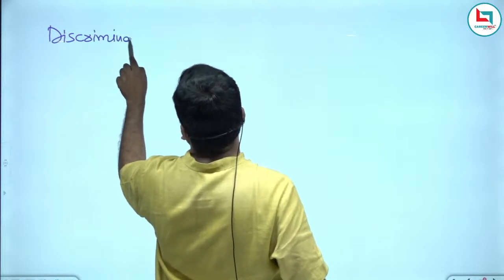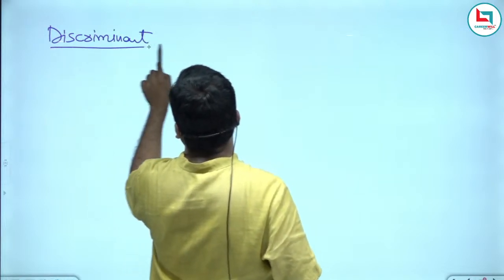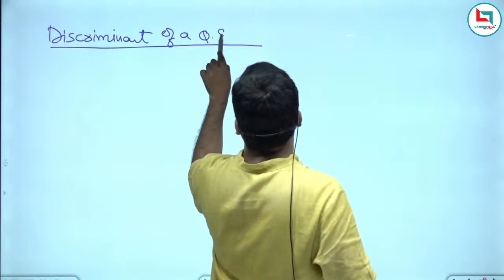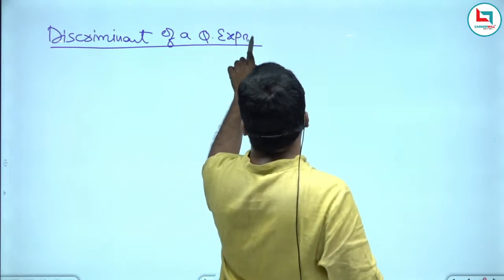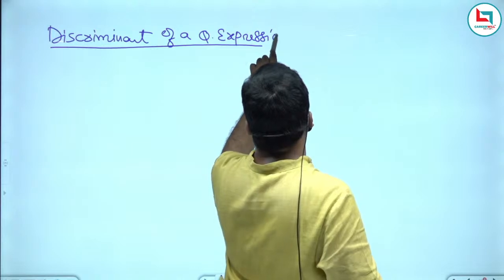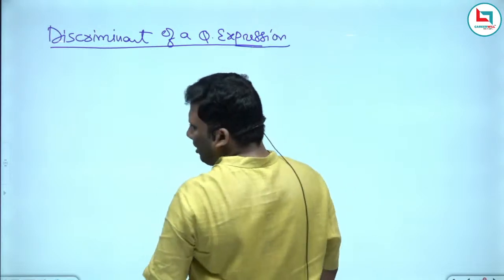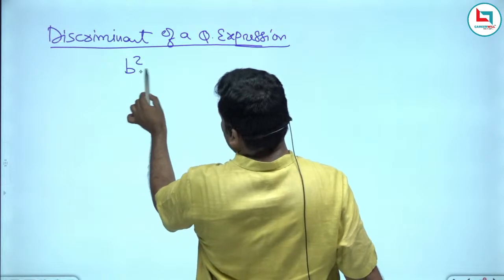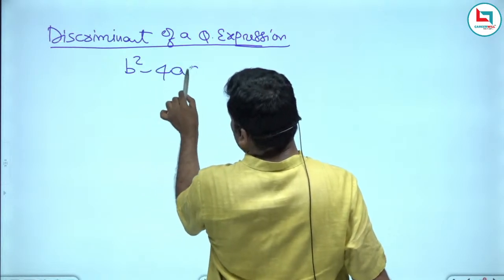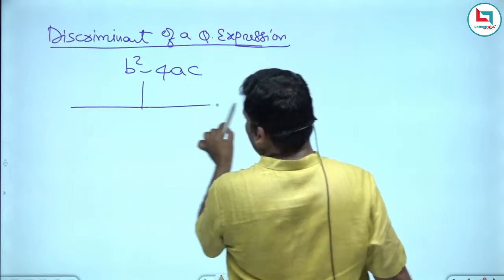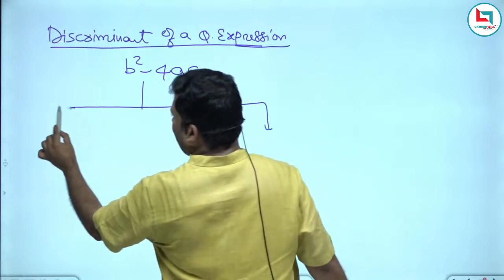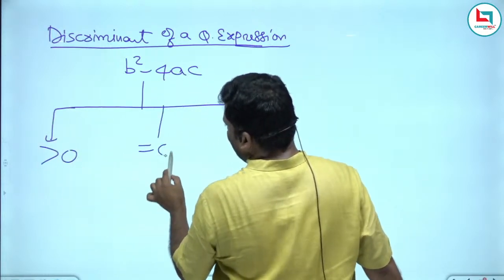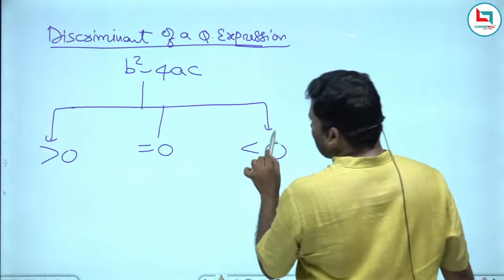Discriminant of a quadratic expression. The discriminant is given by b square minus 4ac. Three cases I will get: greater than 0, equal to 0, less than 0.